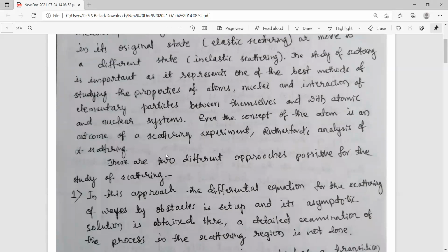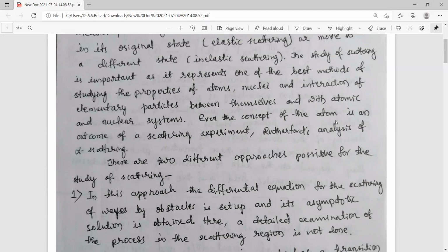So the study of scattering is important because of these reasons. It is highly informative as it is related to atoms, nuclear systems, and elementary particles.